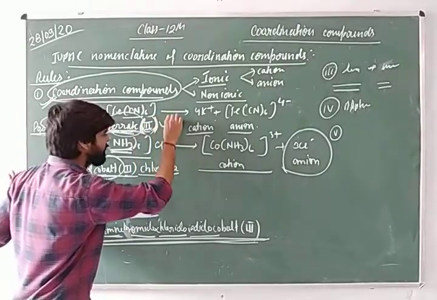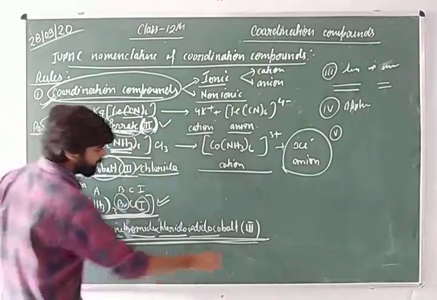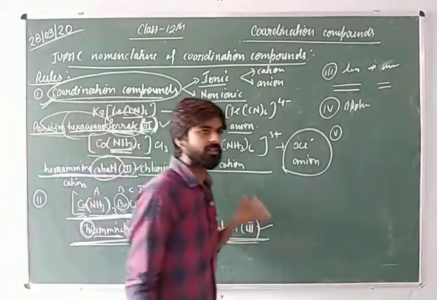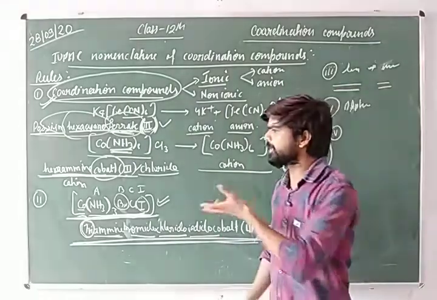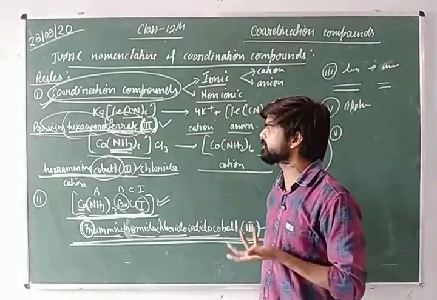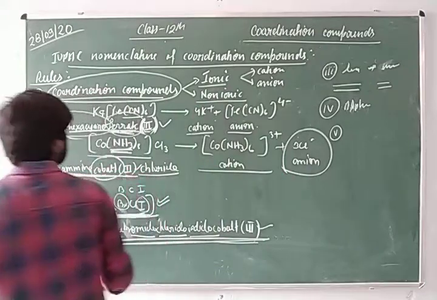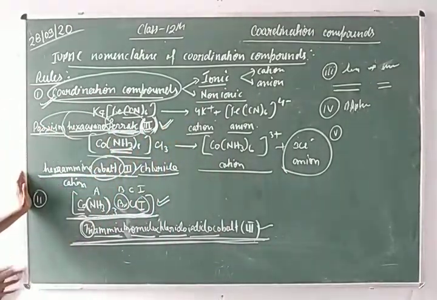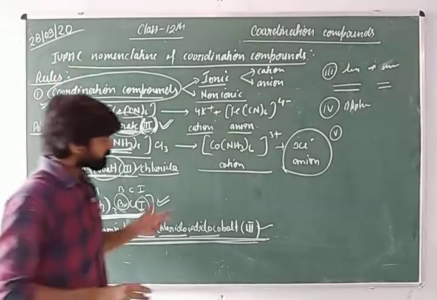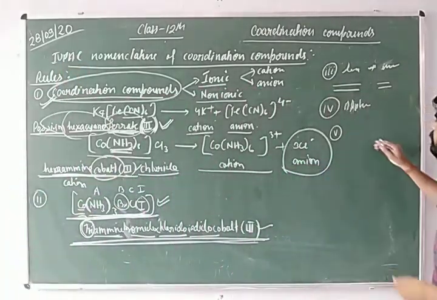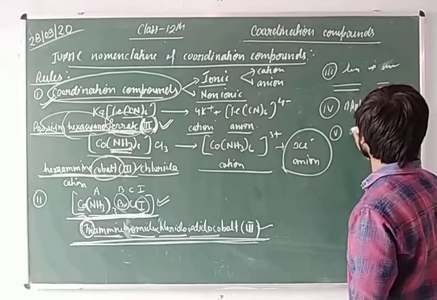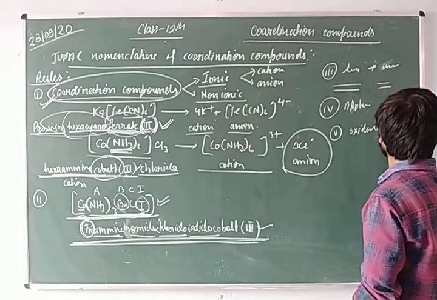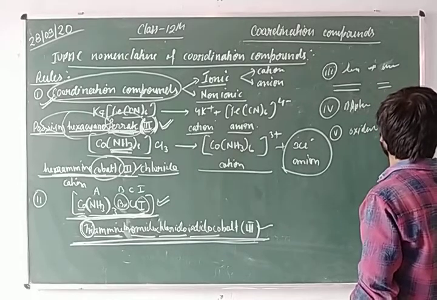You can see here, and here also. So whatever the oxidation number of the central metal ion within the coordination compound, we write the oxidation number in the form of a Roman numeral after the name of the metal ion or metal atom. So students, the fifth rule is that the oxidation number is in Roman numeral.